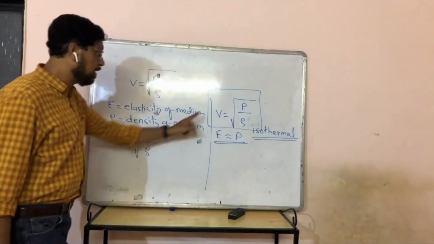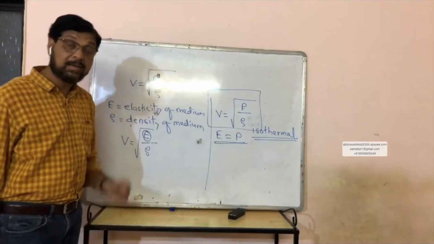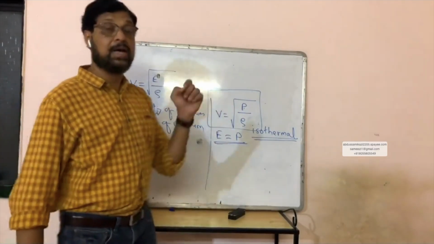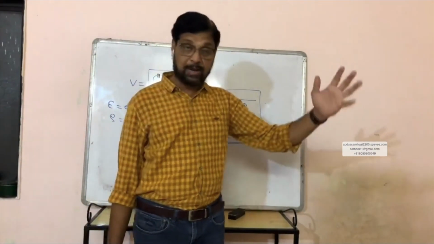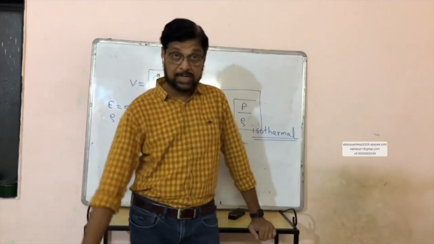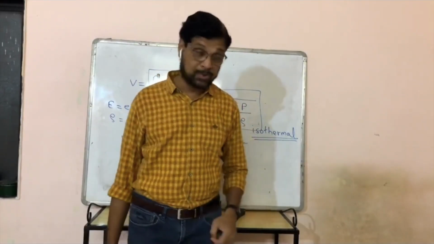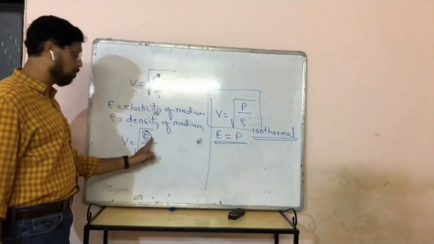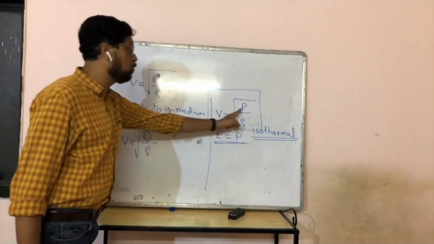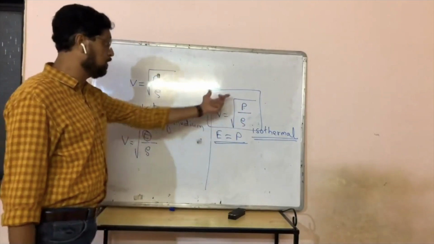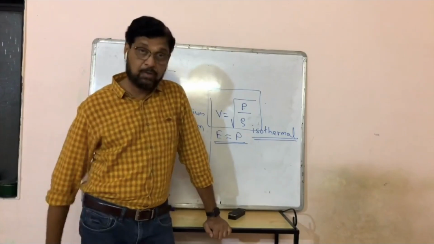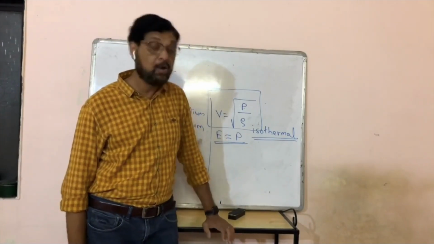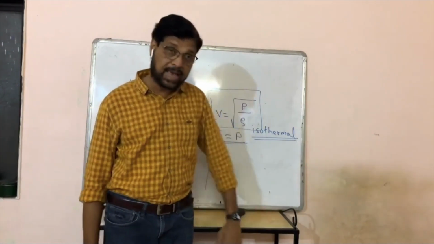He replaced E by P because, according to him, the process is isothermal. When a sound wave travels through air, there is no change in temperature, so the isothermal bulk modulus of a gas is equal to its pressure. So v is equal to under root P by rho. This is Newton's formula for the velocity of sound in air or in any gas.